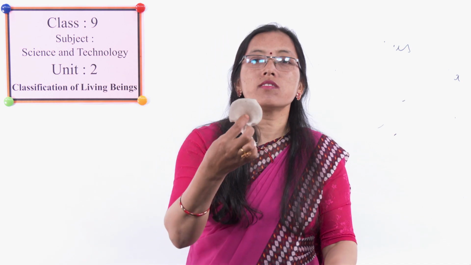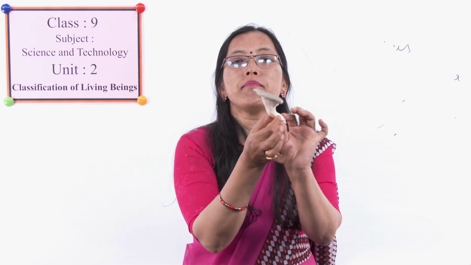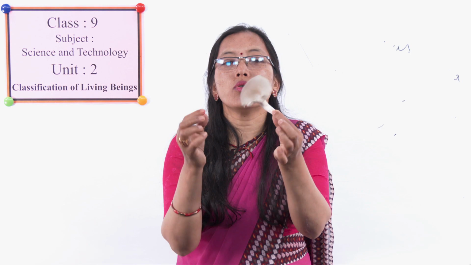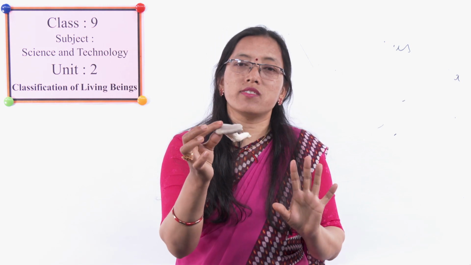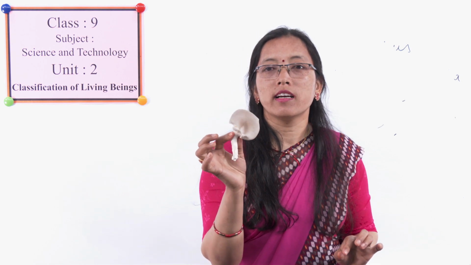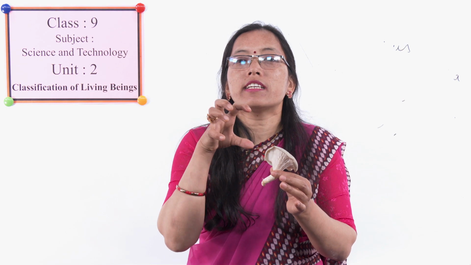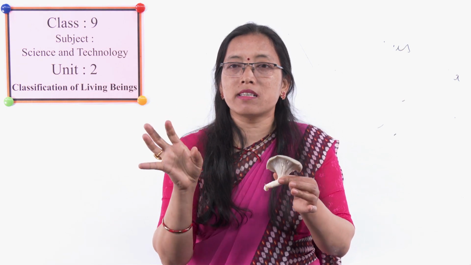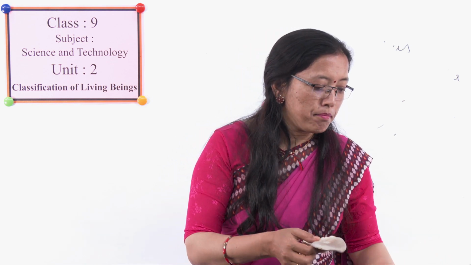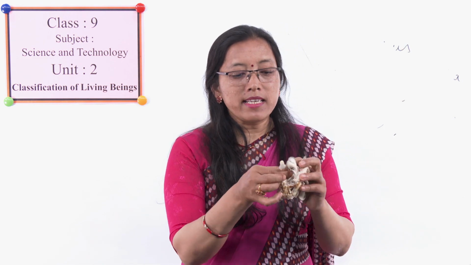This is a mushroom. Can you divide its body into different parts like animals and plants? No, it is undifferentiated. This type of structure is called a thallus body. That means a thallus body cannot be differentiated into different parts. All parts are similar. And its body is made up of mycelium. What is mycelium? Just see.